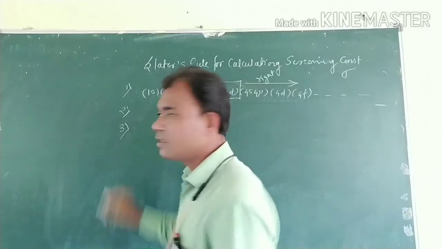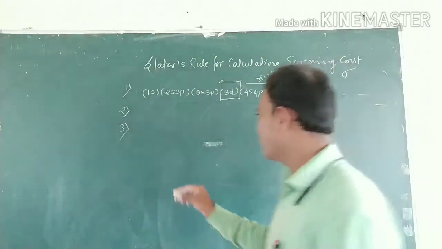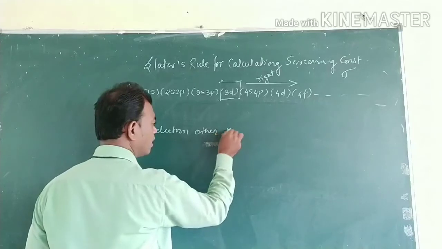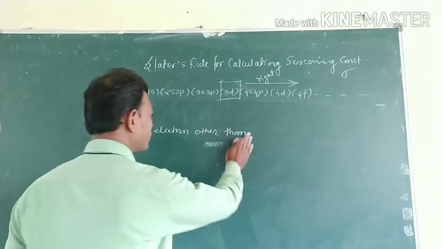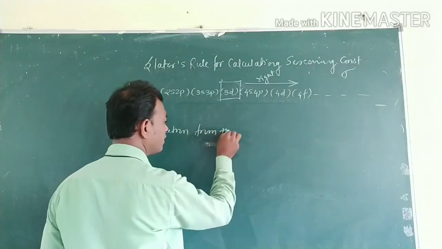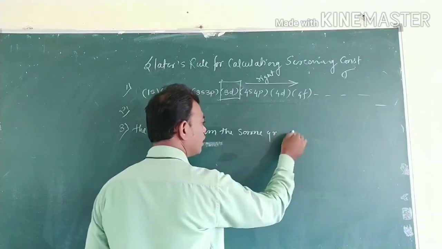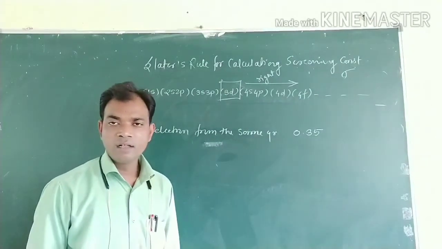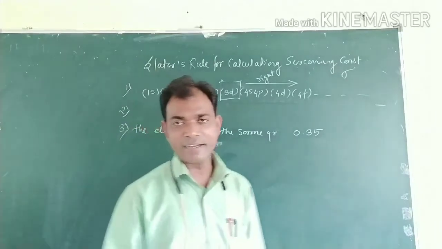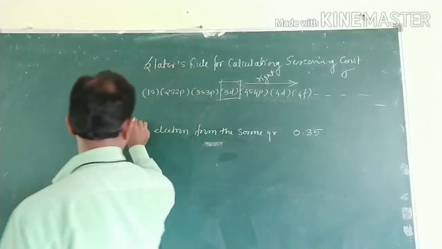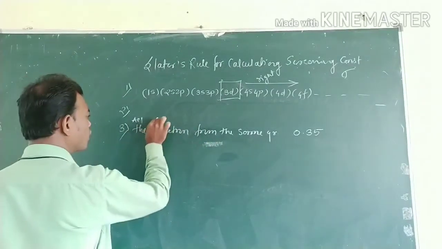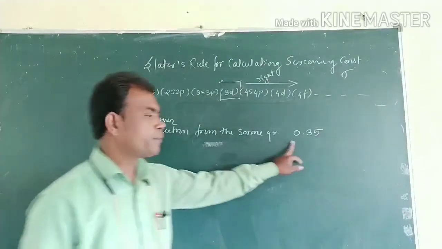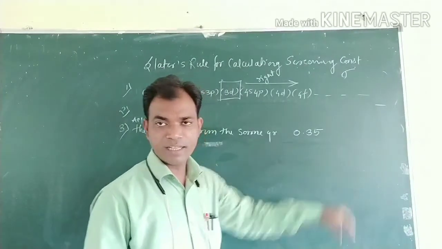Third rule: all the other electrons from the same group contribute 0.35 each. The other electrons from the same group contribute a 0.35 value each. That is the third rule.